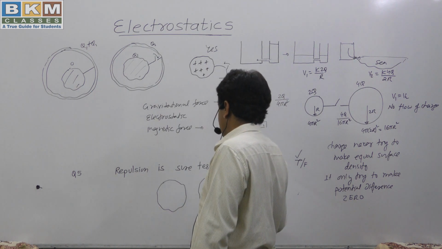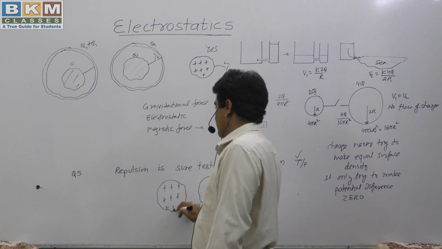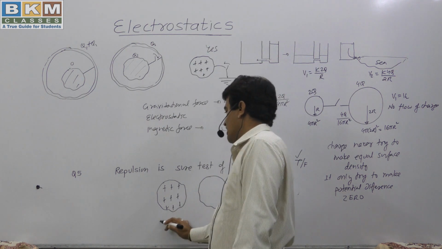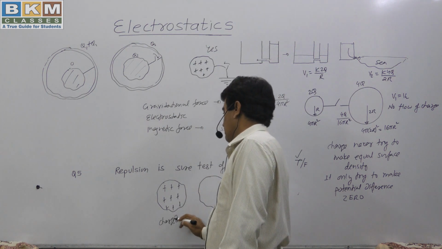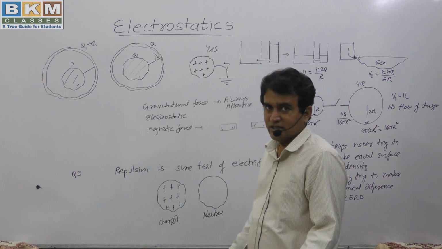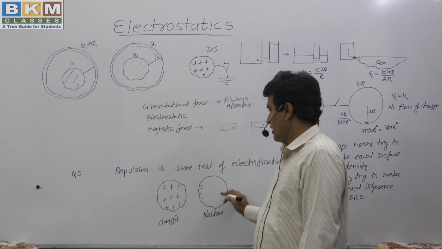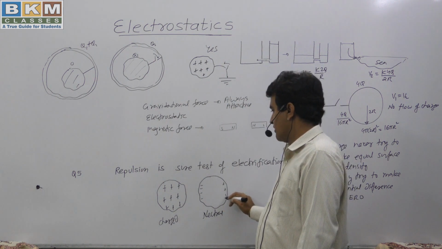Suppose we have a charged body and a neutral body. Because of induction, electrons are shifted to this corner and this side becomes positively charged.